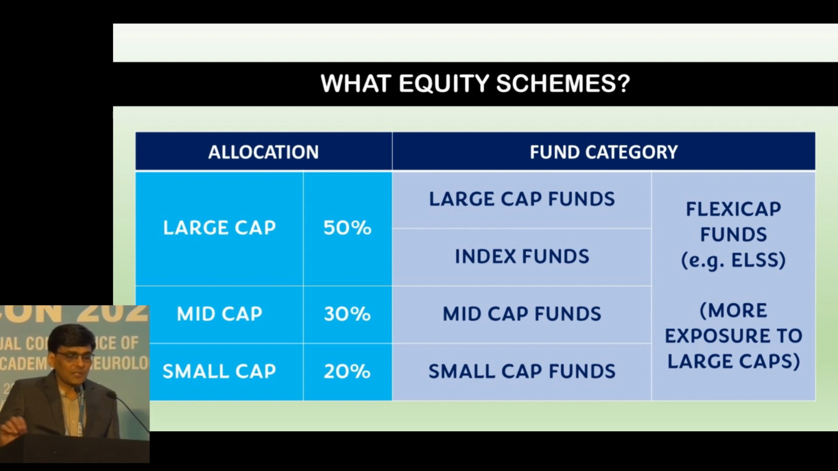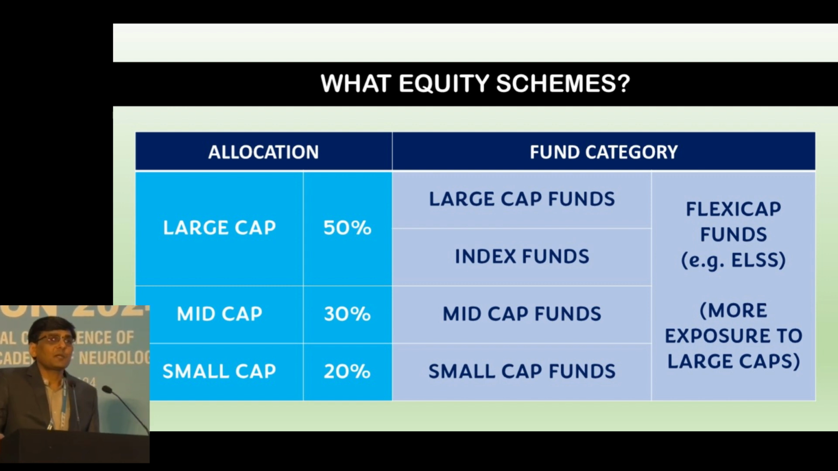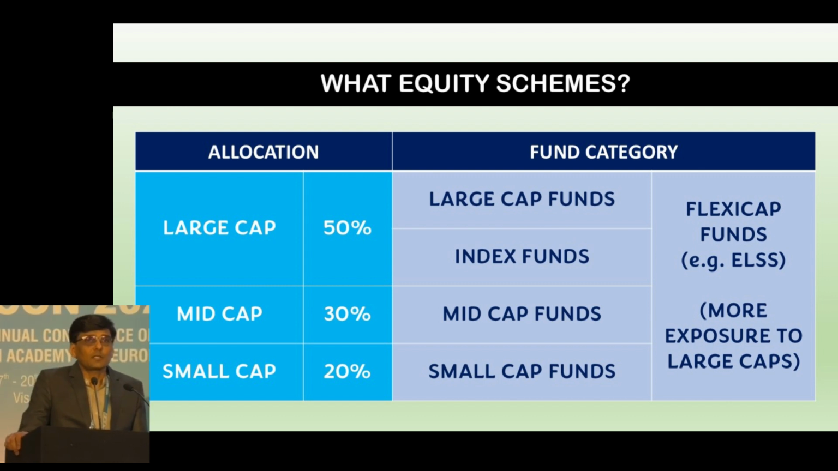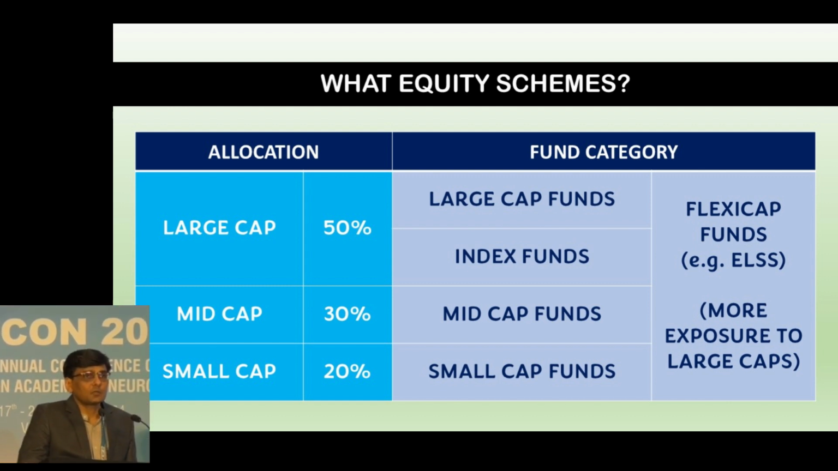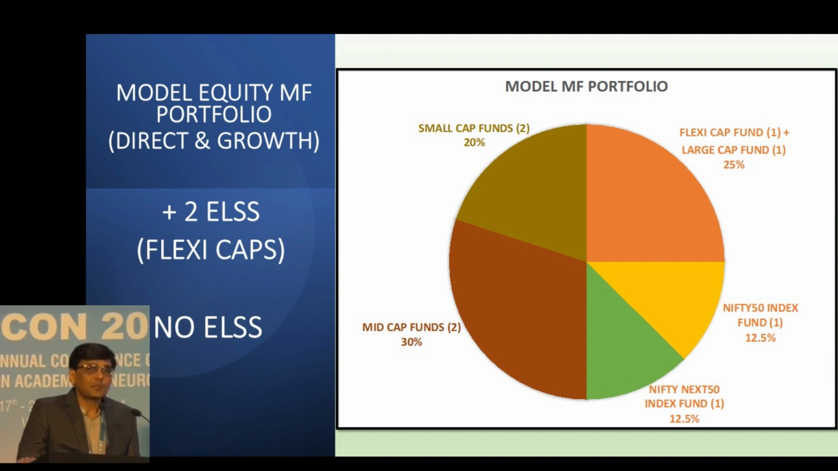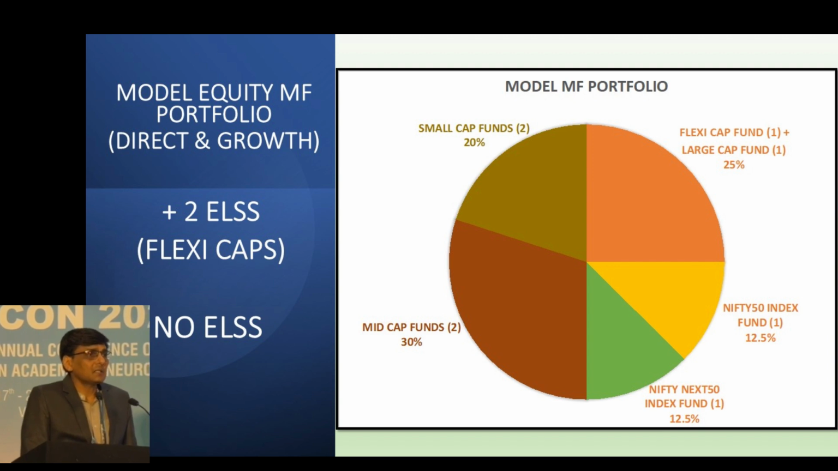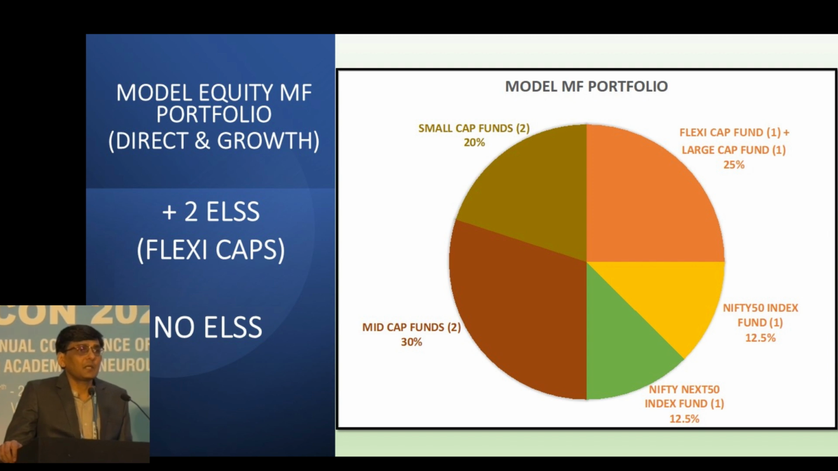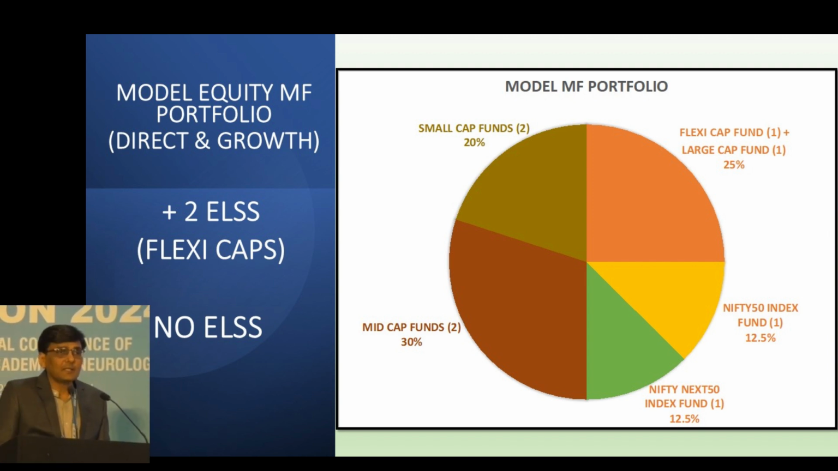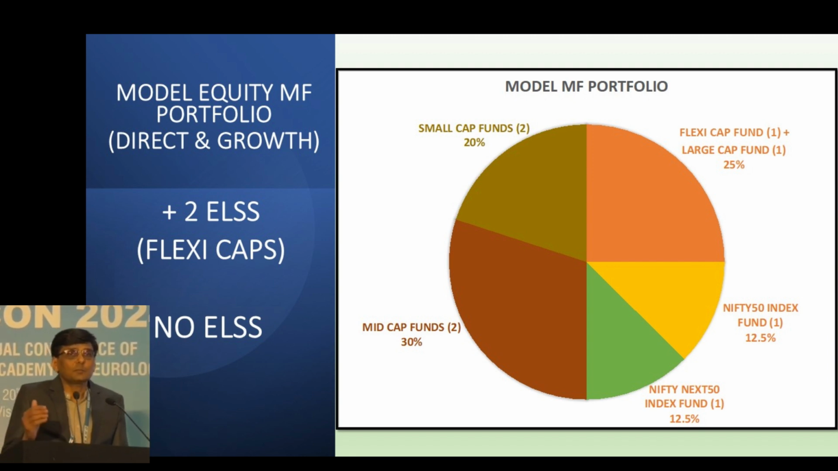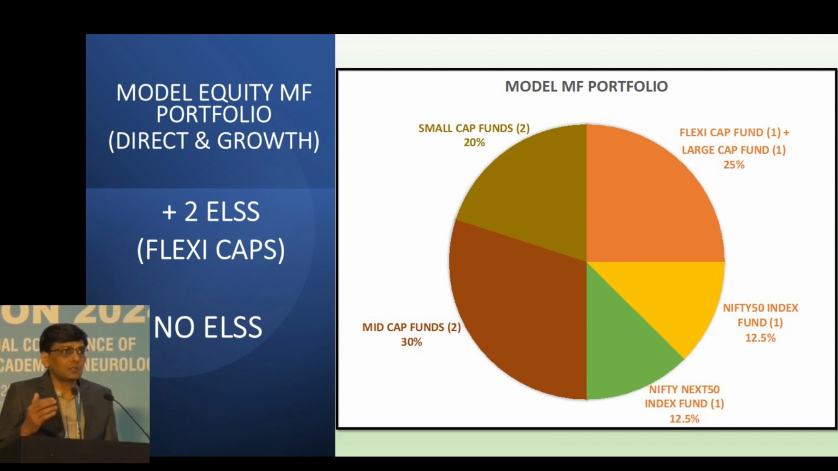And in equity mutual funds, you can have large cap funds, mid cap funds, as well as small cap funds. The allocation should be 50% of money in large cap funds, 30% in mid cap funds, and 20% in small cap funds. And there is another category known as flexi cap funds. Yes, ELSS, the equity linked savings scheme, which are basically tax saving mutual funds, are a type of flexi cap fund. And they behave like large cap because most of the time they have more than 50% exposure to large cap stocks. And this is the model portfolio for most of us.